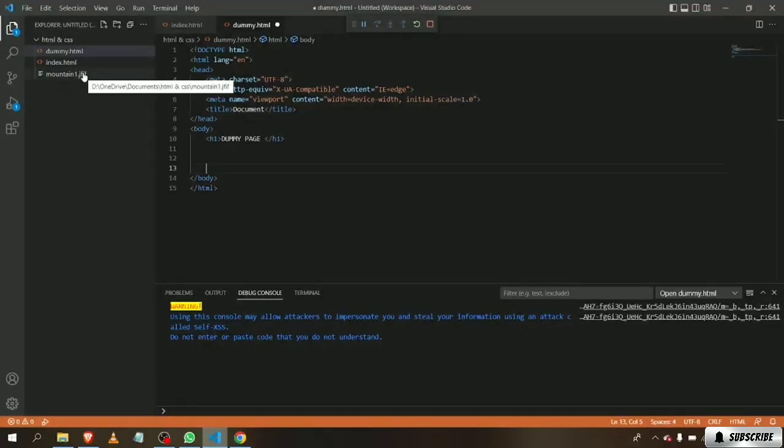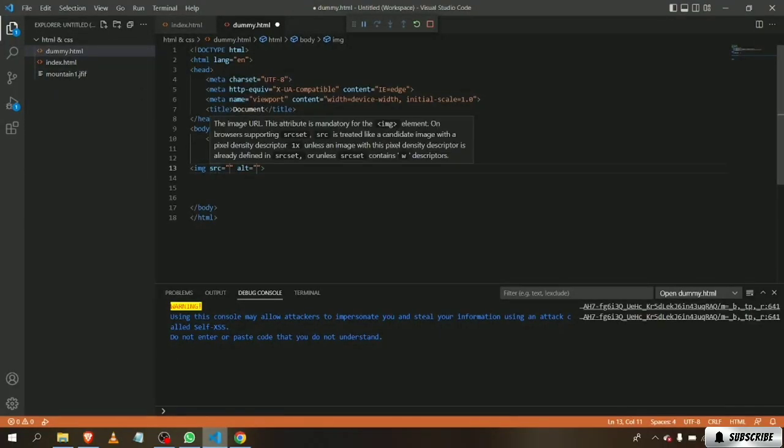Now we're going to use this. For this, we're going to type in img, and VS Code will do the rest.